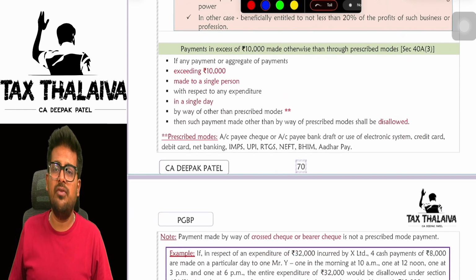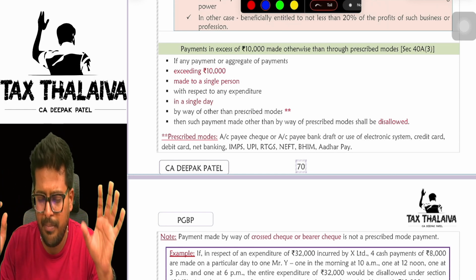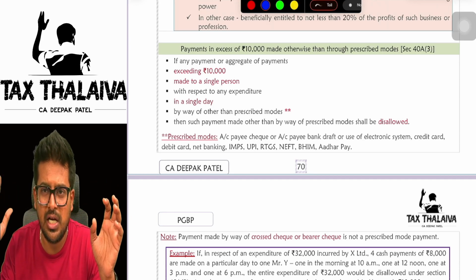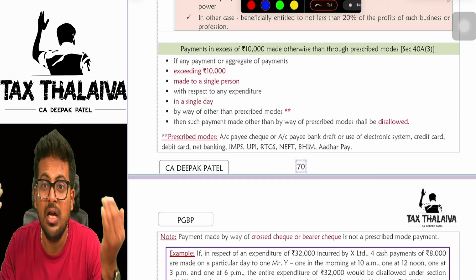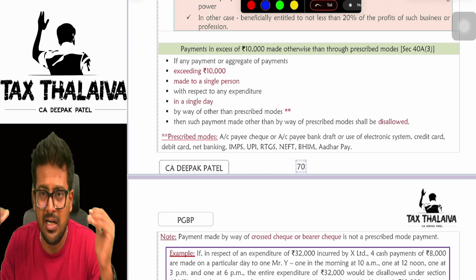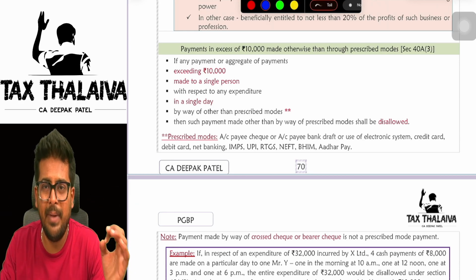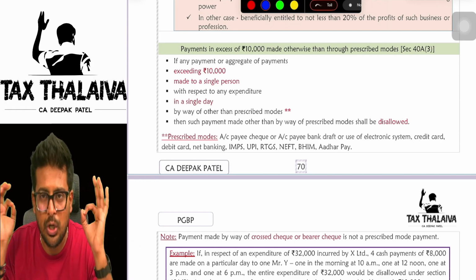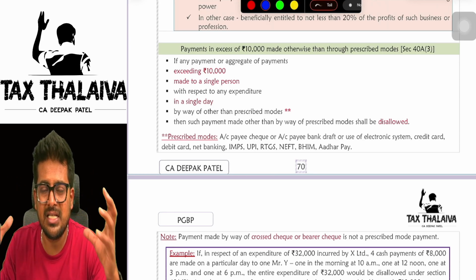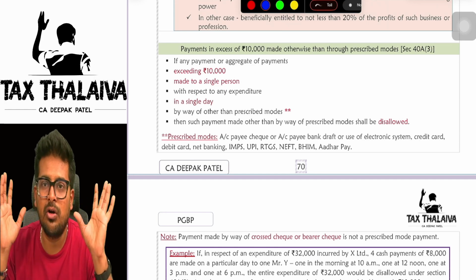Now, very important section 40A3. See, 40A3 says that it has only one problem, boss. Make online payment. Like Modi says, no, all online, digital India, digital India. Yes, digital India supported by 40A3. 40A3 says if in a single day to a single person for a single expenditure, if you have made payment more than 10,000 rupees, aggregate, in that case, that total excess whatever you made payment other than the prescribed modes will be straight away disallowed, boss.